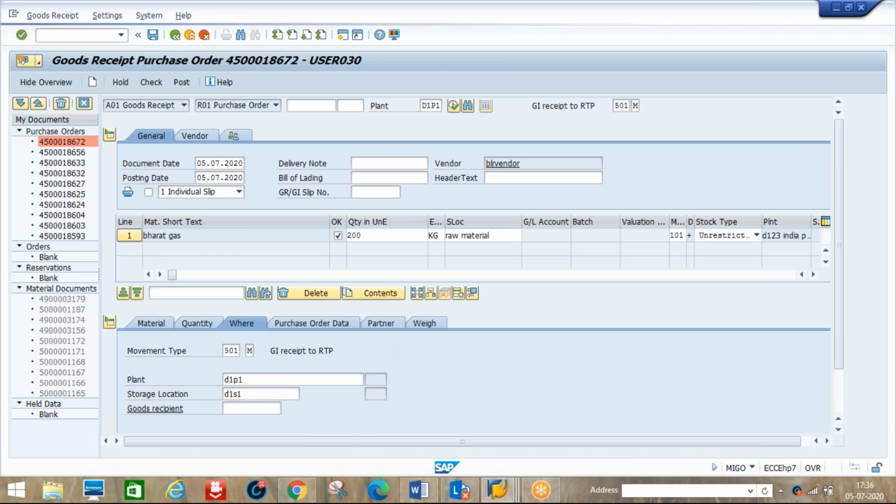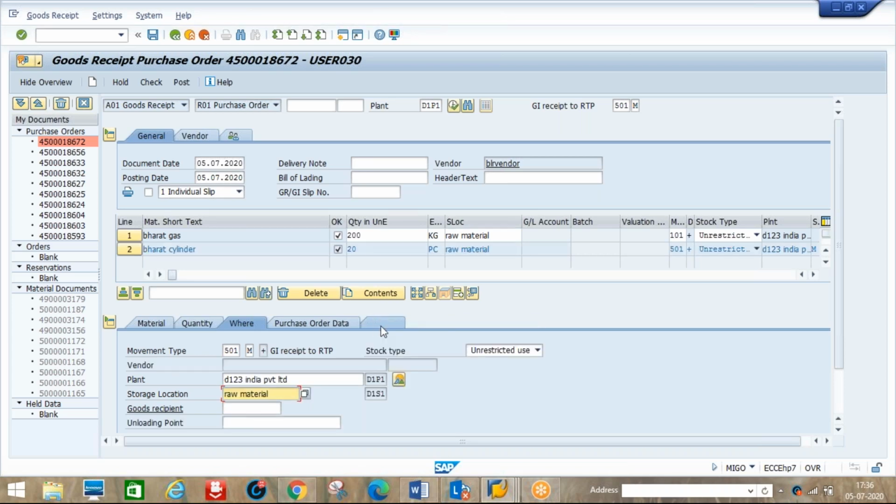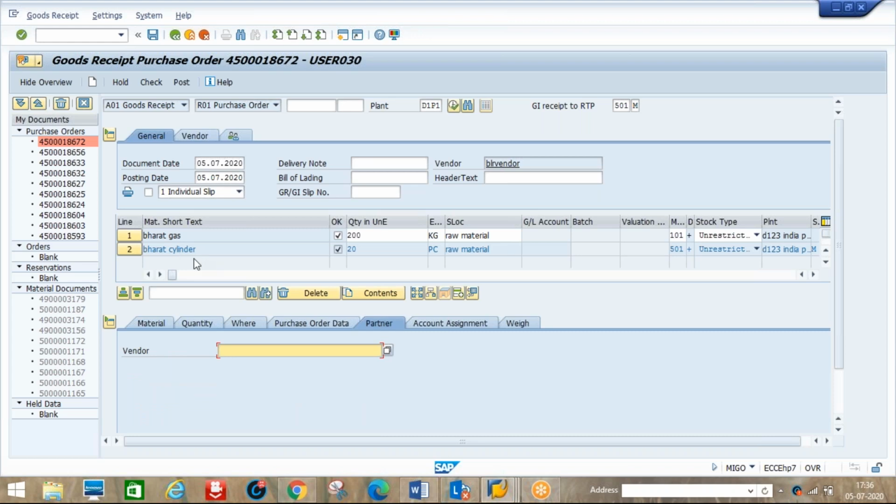Here just enter, go to partner, because there isn't any link. If the PO has any cylinder, then the vendor will automatically come. There isn't any link in the purchase order as to which vendor is supplying cylinders to us. That is the reason we need to enter the vendor here. Bangalore vendor, 9, sorry, 3 is our PO vendor. Okay, enter.